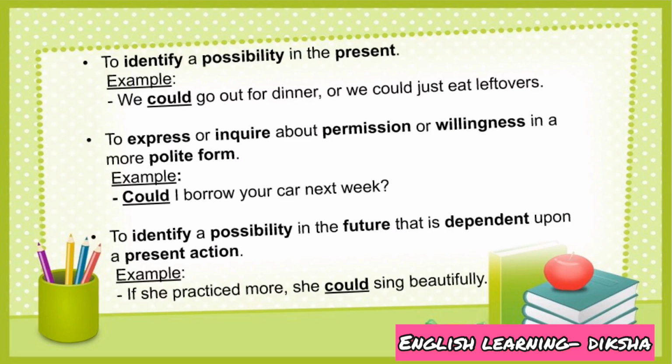Next, it identifies a possibility in the future that is dependent upon a present action. For example, if she practiced more, she could sing beautifully. अगर वो अभी ज़्यादा प्रैक्टिस करेगी तो फ्यूचर में और भी अच्छा गाएगी. So this sentence shows or identifies a possibility in the future that is dependent upon a present action.